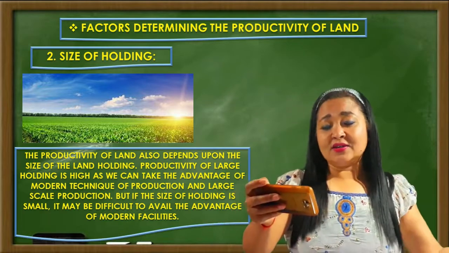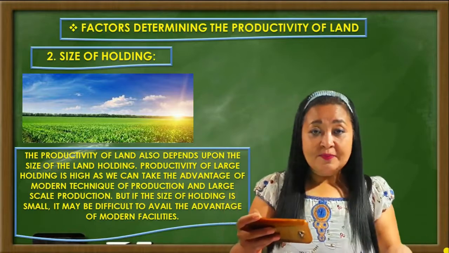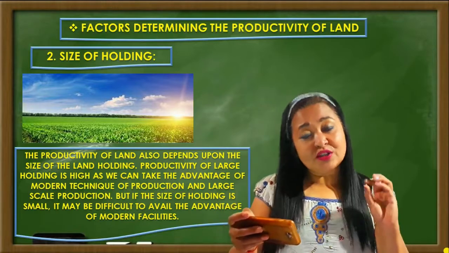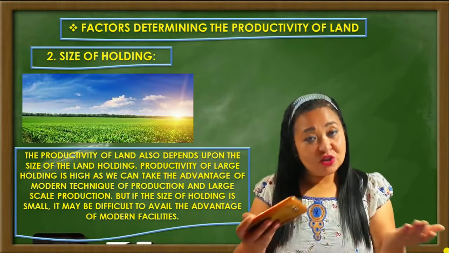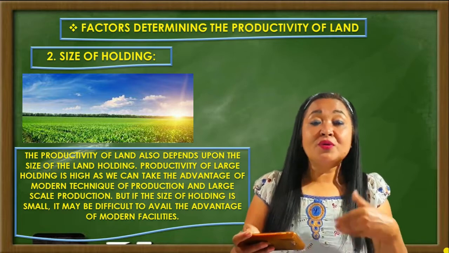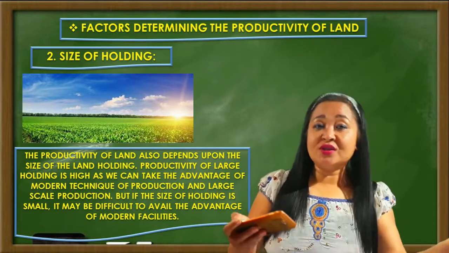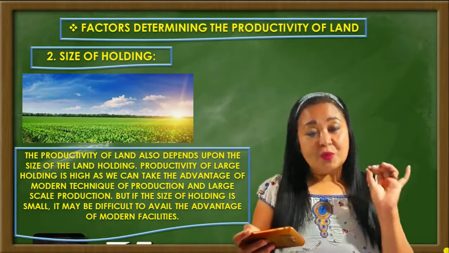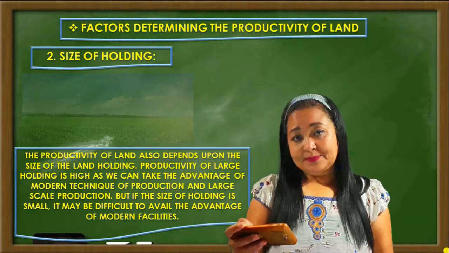But just the opposite, if the size of the holding is small, it may be very difficult to adopt the modern technique of production or increase the size of production. So in a smaller holding, the productivity will be less compared to the holding which is large. So productivity also depends upon the size of the holding.